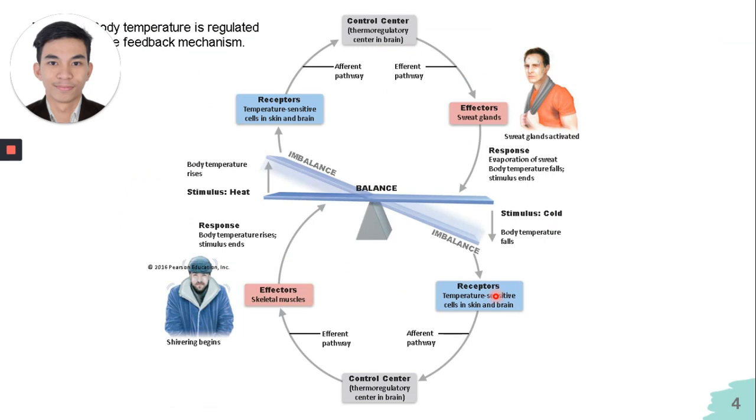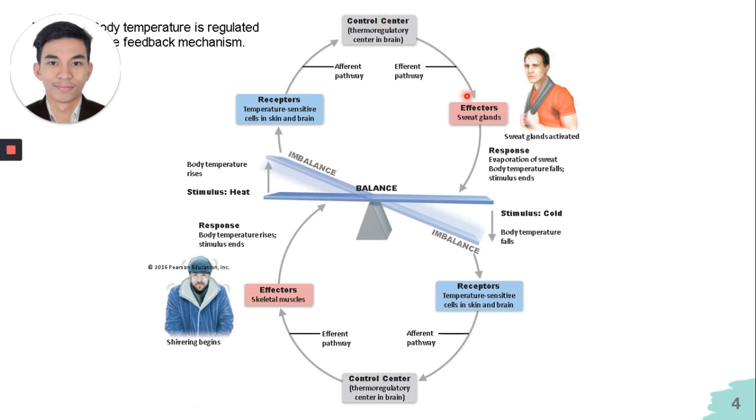The stimulus is the heat, which allows the temperature to rise. Receptors, such as temperature-sensitive cells in our skin, will send the information via afferent pathway to the control center, specifically the thermoregulatory center of the brain. And then the brain will send a command via efferent pathway to the effector, which is the sweat glands.